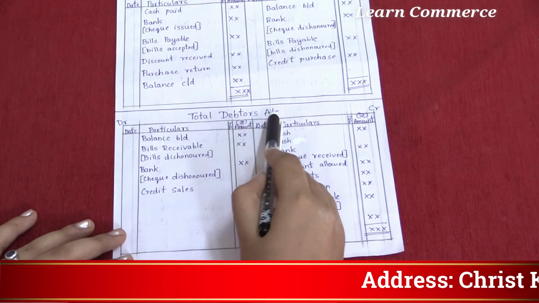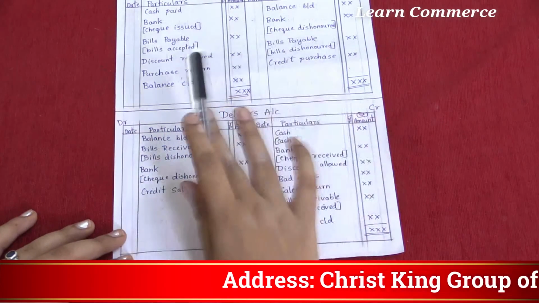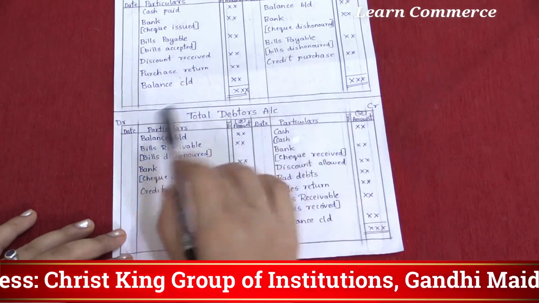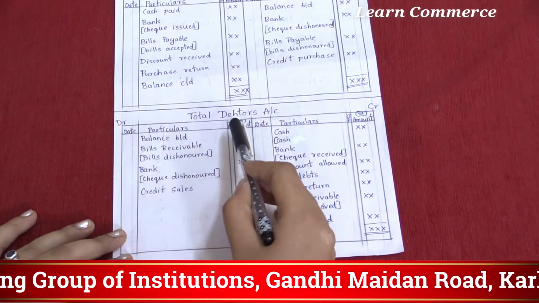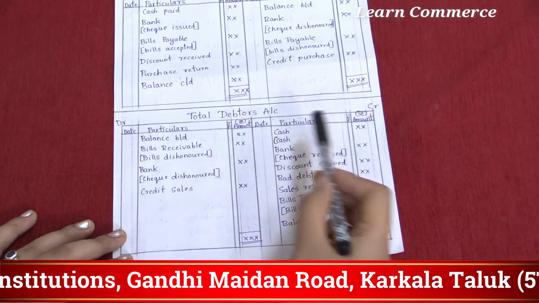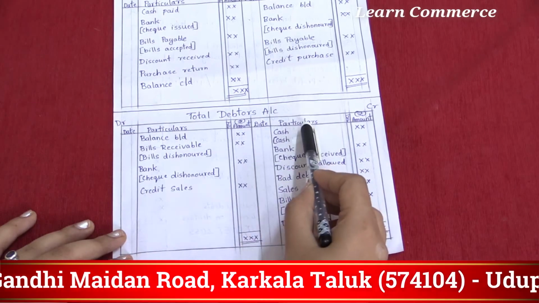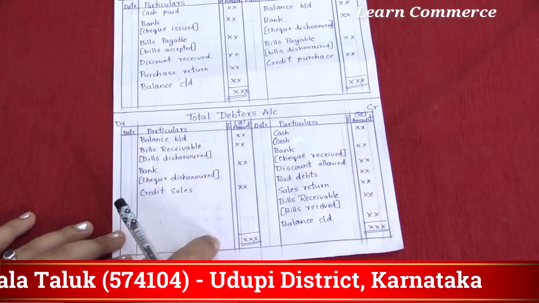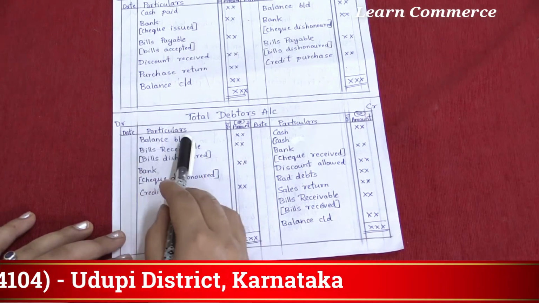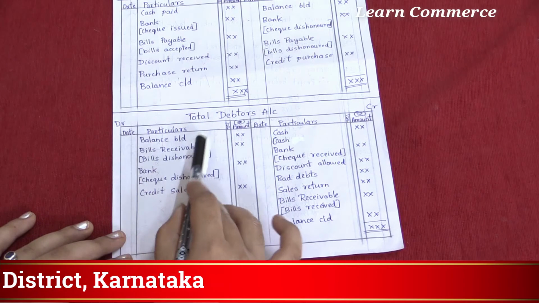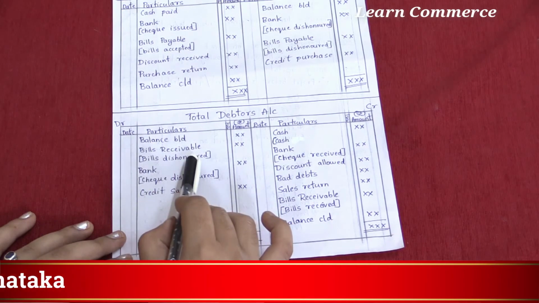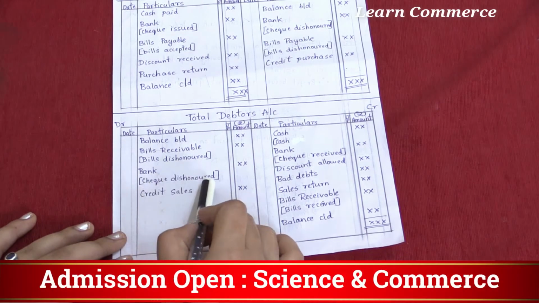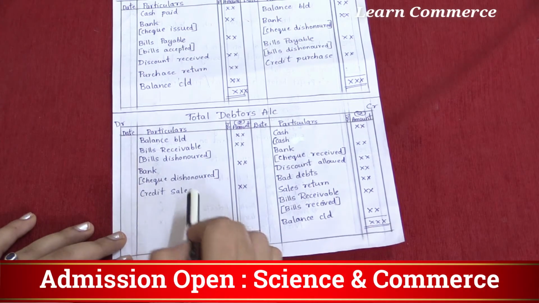Then the total debtors account format, same as the ledger: here debit, here credit, date, particulars, journal folio, amount, date, particulars, journal folio, amount. Let us see the debit side aspects. Balance brought down, bills receivable, that is bills dishonored, then bank, that is cheque dishonored, then credit sales.